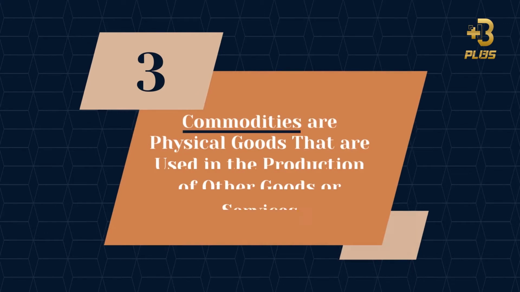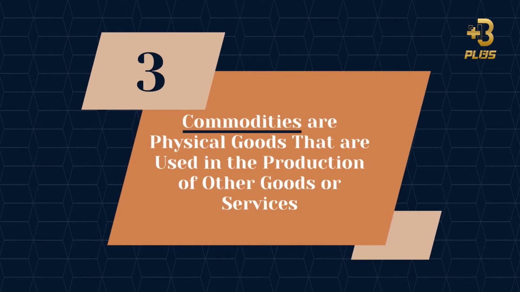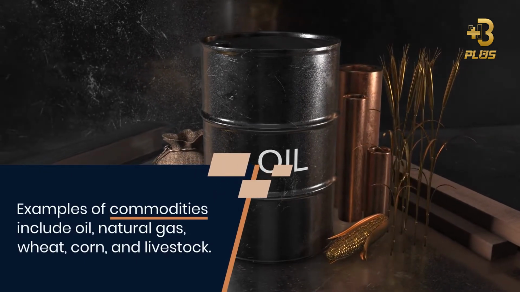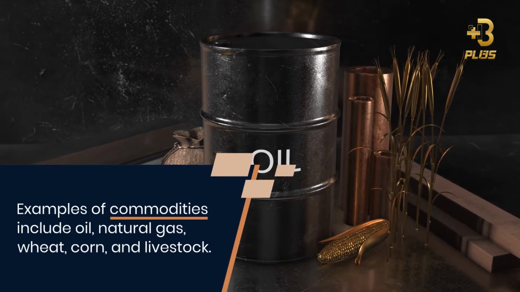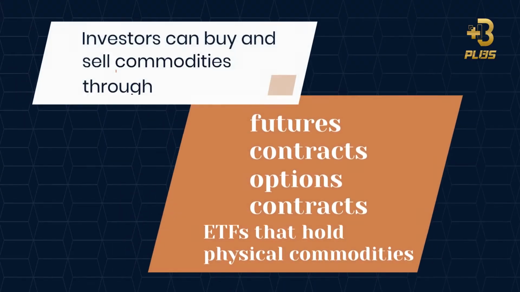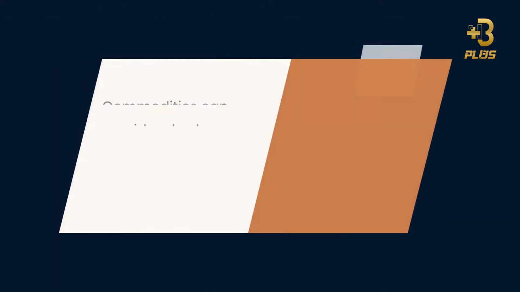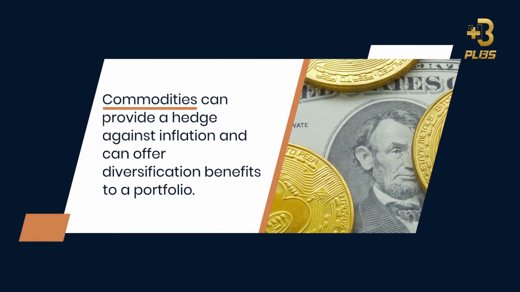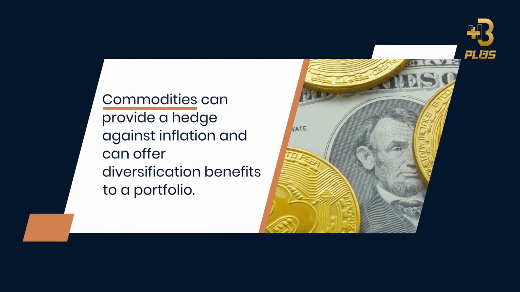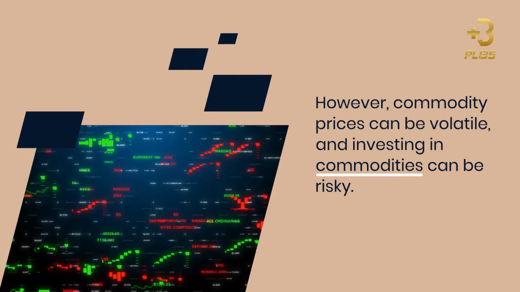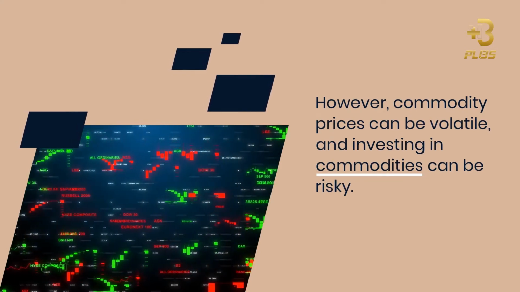3. Commodities. Commodities are physical goods that are used in the production of other goods or services. Examples of commodities include oil, natural gas, wheat, corn, and livestock. Investors can buy and sell commodities through futures contracts, options contracts, or ETFs that hold physical commodities. Commodities can provide a hedge against inflation and can offer diversification benefits to a portfolio. However, commodity prices can be volatile, and investing in commodities can be risky.